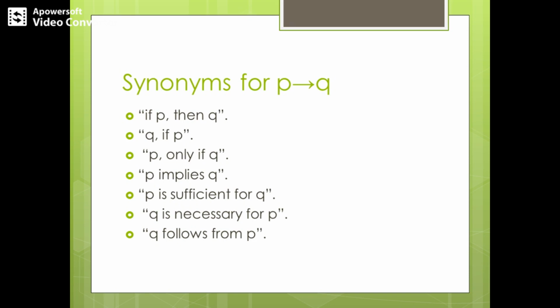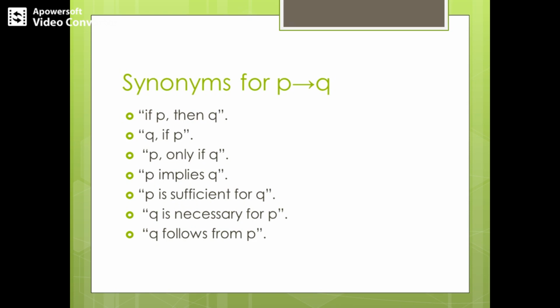There are different ways of writing this implication, and there are different ways of interpreting this implication. So listed below we have statements which are equivalent to the implication symbol. The first statement is if P then Q. So the implication symbol, that is one arrow, can be written in a statement as if P then Q.